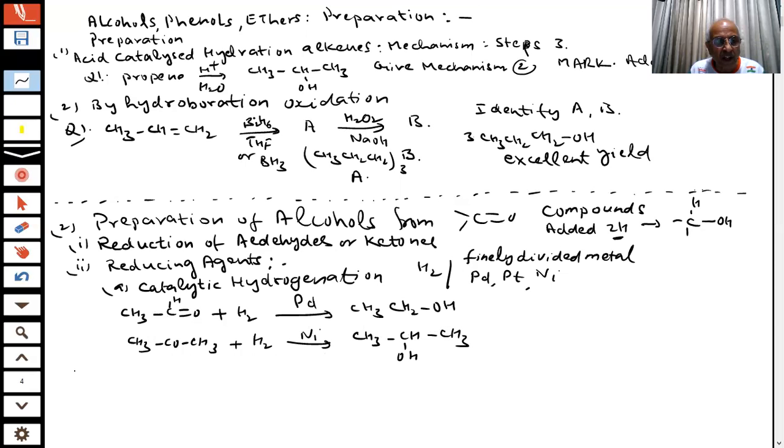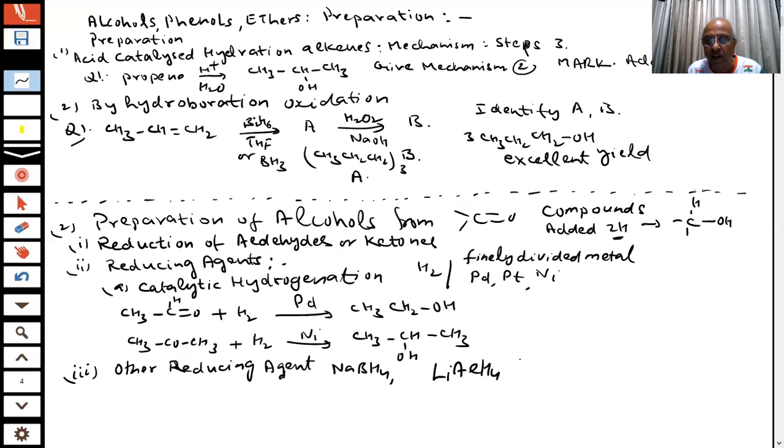And there are other reducing agents which are very commonly used in chemistry. Can you name any other reducing agents, students, which can give hydrogen? What is a reducing agent? One which can provide hydrogen. Sodium borohydride has the H minus hydride ion. Hydride ion is a very good reducing agent. Lithium aluminium hydride is also a very good reducing agent, but it is a very expensive reagent, so it is hardly used. The cost is very high.